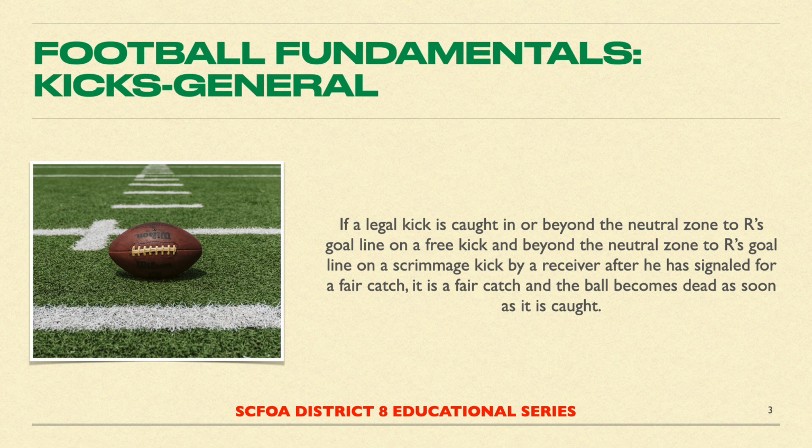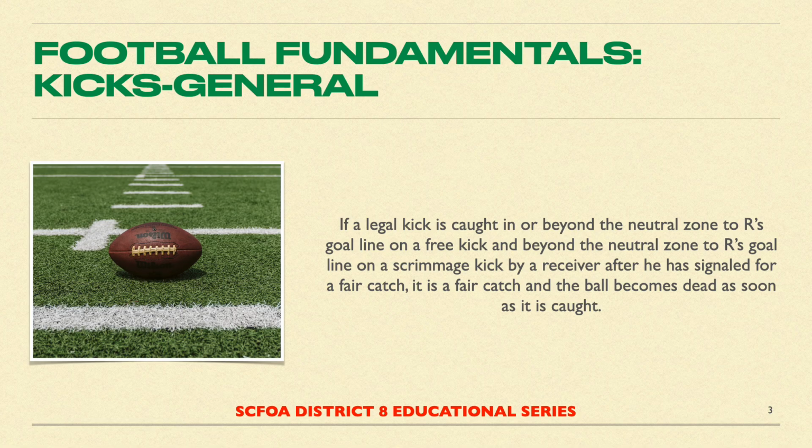For a scrimmage kick, R must catch the kick, possess the ball before it hits the ground, in other words, either in or beyond the neutral zone to R's goal line. If R catches a kick behind the neutral zone after any R player gives a valid or invalid fair catch signal, the ball is dead, but it is not considered to be a fair catch. Further, no R player is afforded protection behind the neutral zone because K may legally possess the kick behind the neutral zone, and therefore can block R away from the ball in order to gain possession.